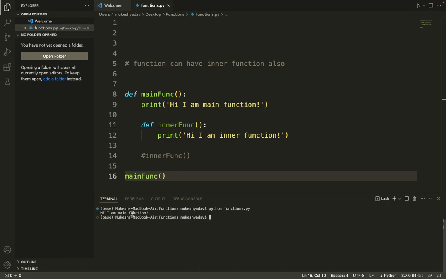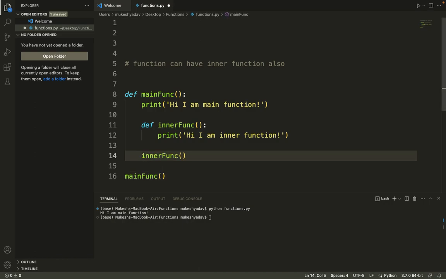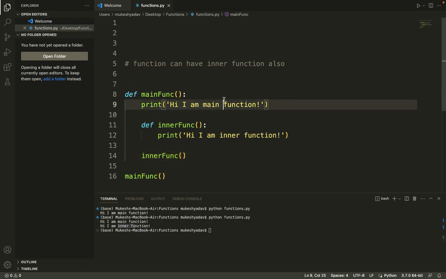So this is the simple way of defining a function, giving the parameters and returning from the function. Here it says I am the main function, so we don't have the call for the inner function. If I enable it, or delete the comment portion from here, we will see the output: hi I am main function and hi I am inner function. So this is all about functions.